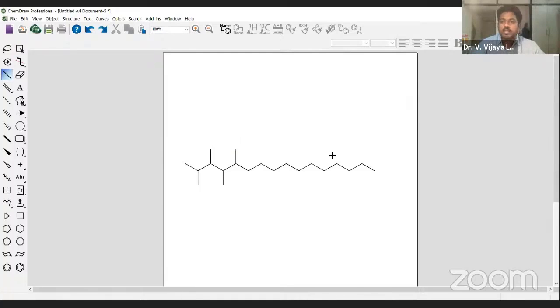So 0 and 1 are both used to generate single bonds with the help of the keyboard. If you press 1, it goes in one direction, and in exactly the opposite direction, 0 will make a single bond appear. That's how we can generate as many single bonds as possible.